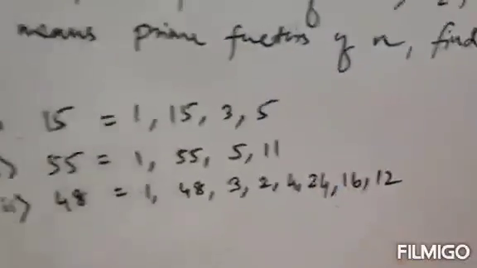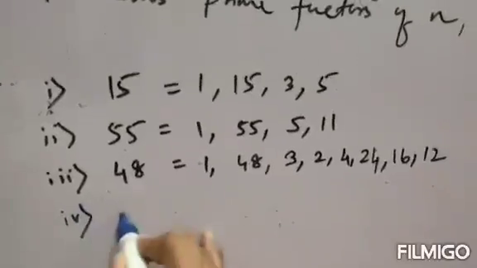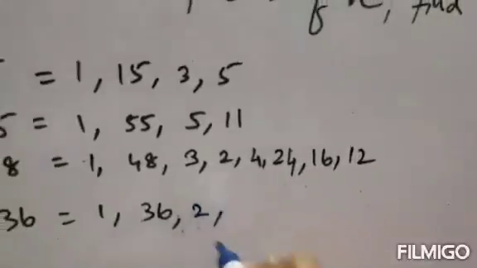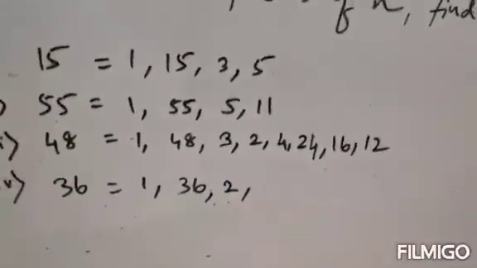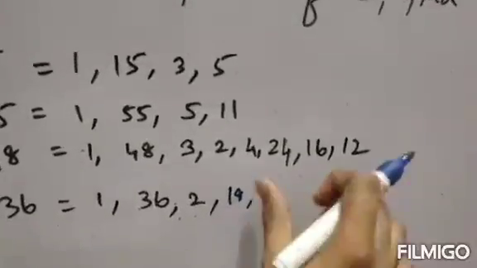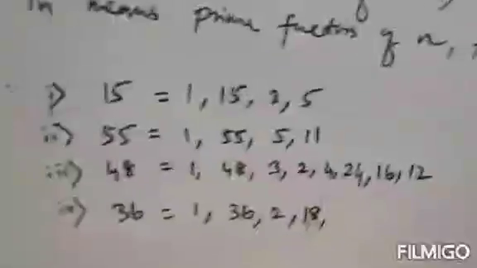This is 4. Next number is 36. So 1 is a factor, and 36 itself is a factor. Next, 2 is a factor. 2 18s are 36, so 18 is also a factor.